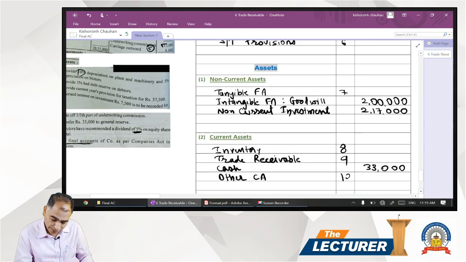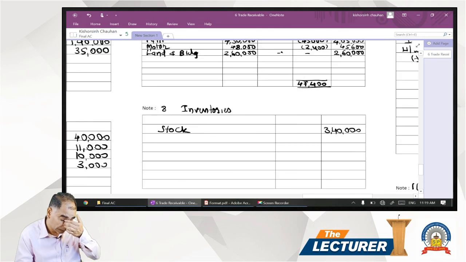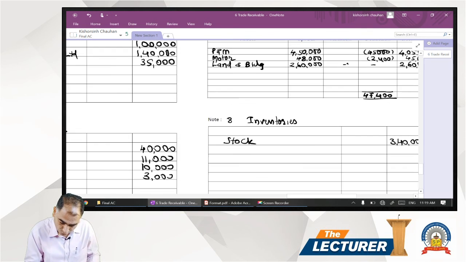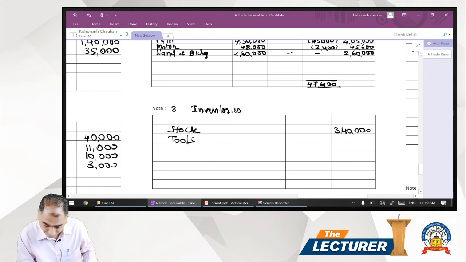Inventory schedule we have, if you see 8, so we go in the 8 schedule. Inventories, that is tools. Amount of the tool is 14,000.